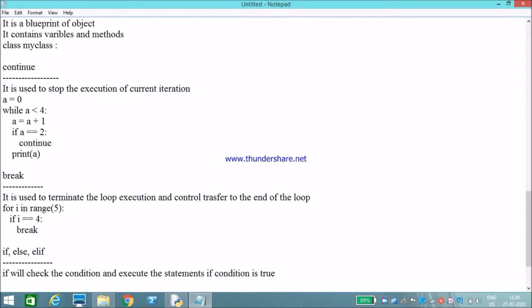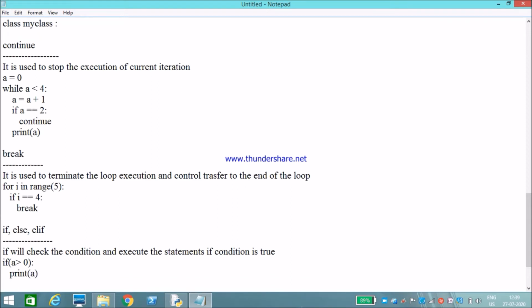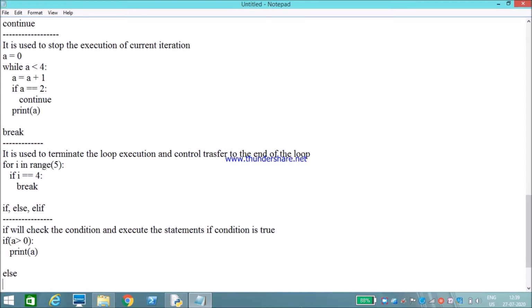For example, if a greater than 0, then print a. Like this, if a is greater than 0, then it will print. Else is used with the if statement.